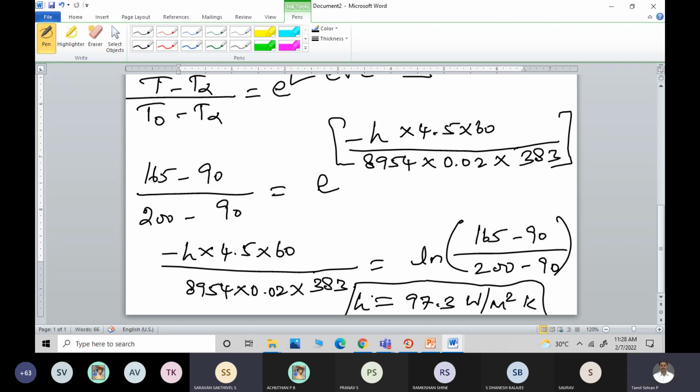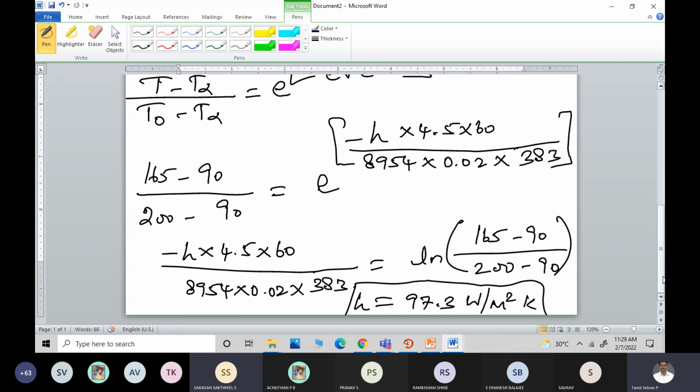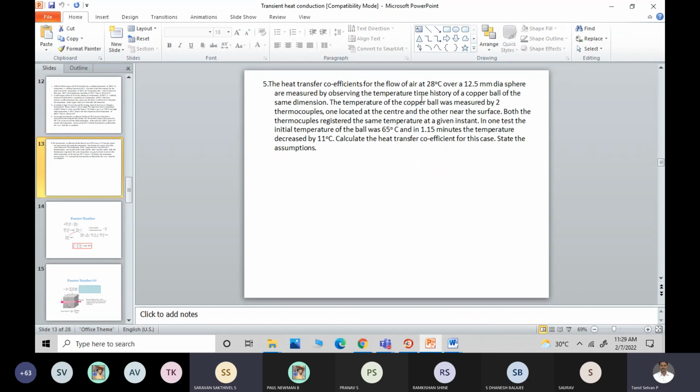So if your problem is given like this, you have to solve like this and carefully read that the temperature decreased by 35 degrees. It's not decreased to 35 degrees, because the air is at 90 degrees. So when a 200 degree plate is exposed to air at 90 degrees, it will be in between 200 and 90. It won't become 35 degrees. Am I correct or not? Yes, sir. All of you have calculated this. Yes, sir, getting the same value, 97.3. Okay, so similarly, try this fifth one also. Fifth one is so simple. You can try the same thing.